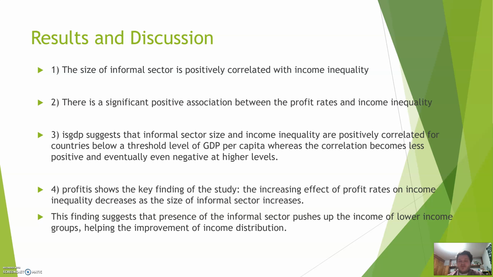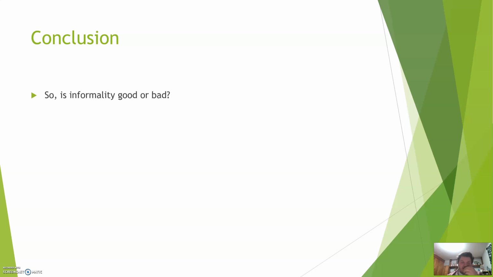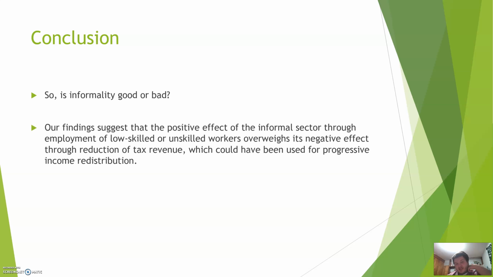And as we talked about before, this is an important thing to look at, because if these unskilled and low-skilled workers didn't have employment in the informal sector, they wouldn't have any employment at all. So it's nice that they have somewhere to go in the informal sector to work and provide their labor, especially to contribute to GDP. So our conclusion: is informality good or bad?